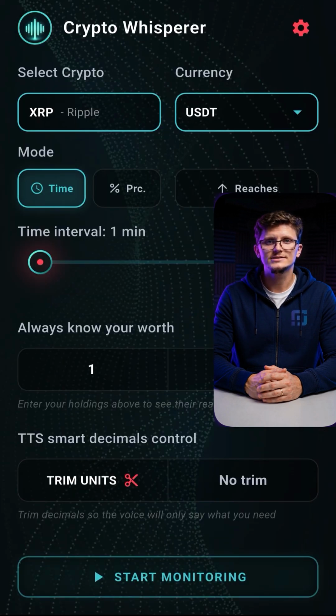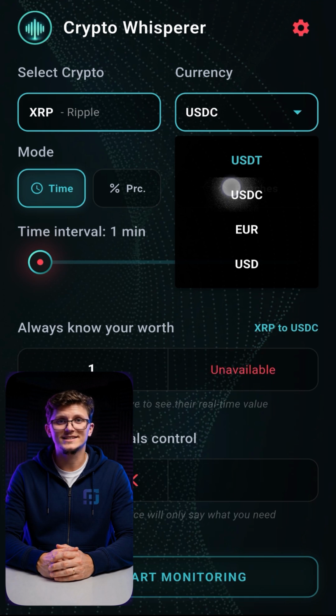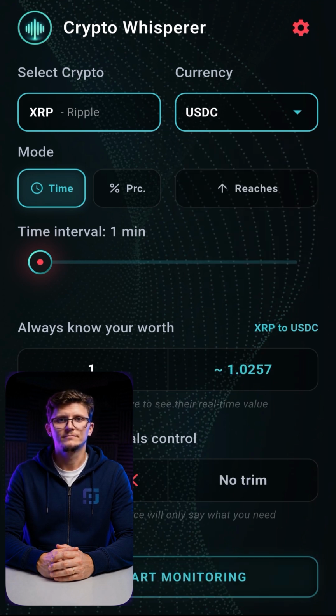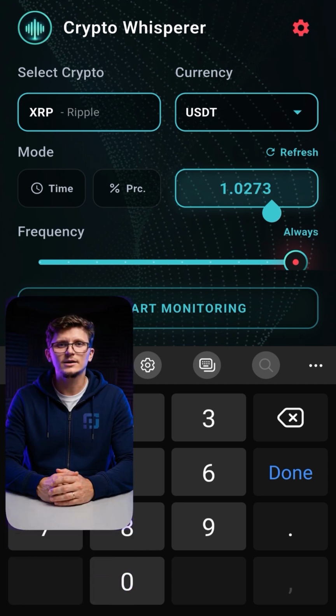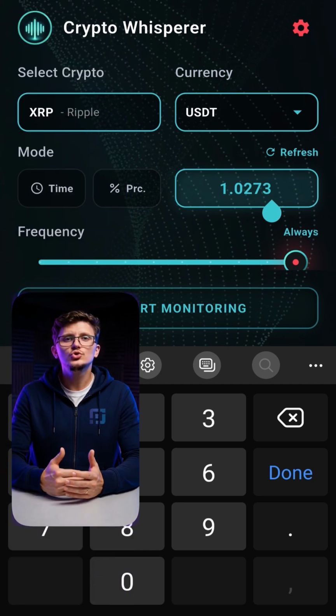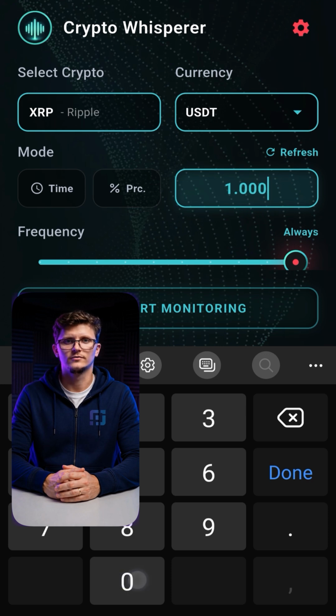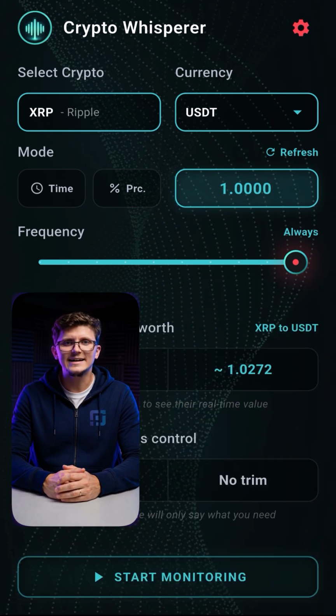You can choose the currency. If you want to hear the exact price in USDC, you can do that. But if you're from the US, you should use USDT. Then you have the price target. It will tell you when the cryptocurrency reaches the exact amount you want to hear. So if you choose to hear it when it goes to $1, for example, it will do exactly that.